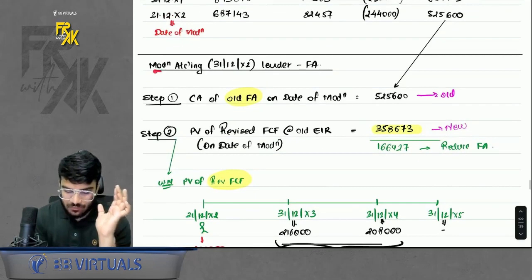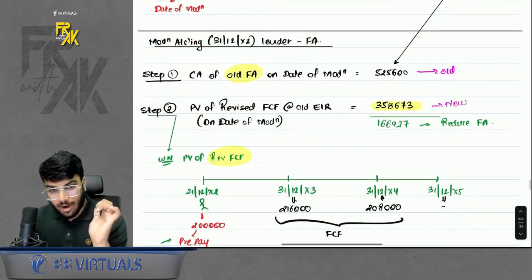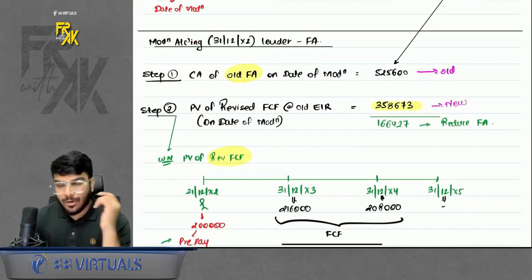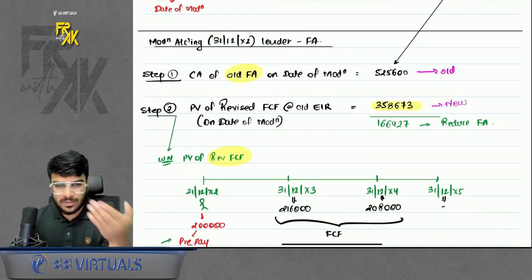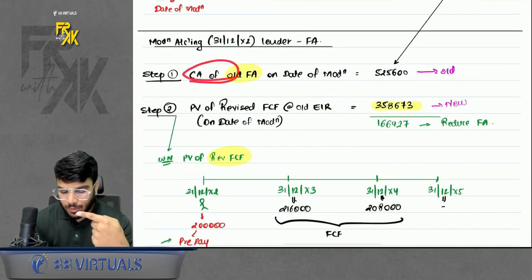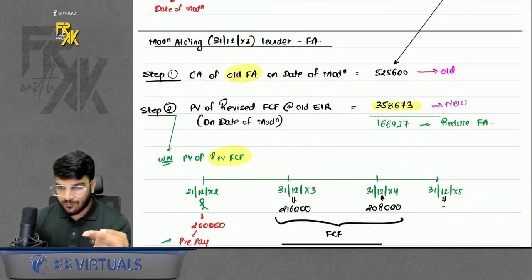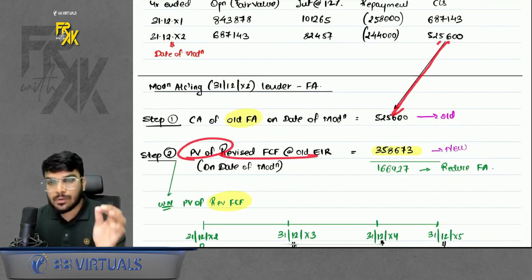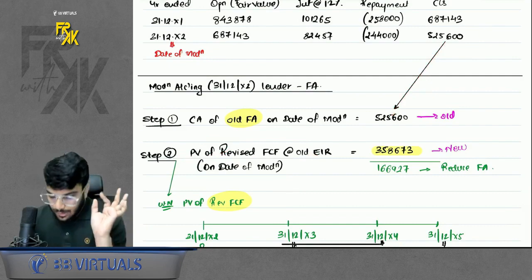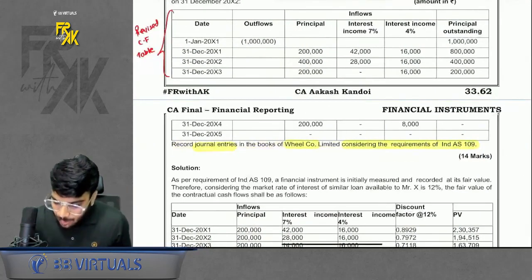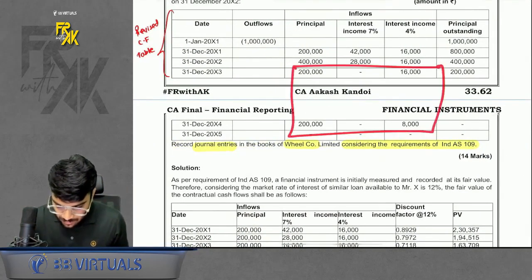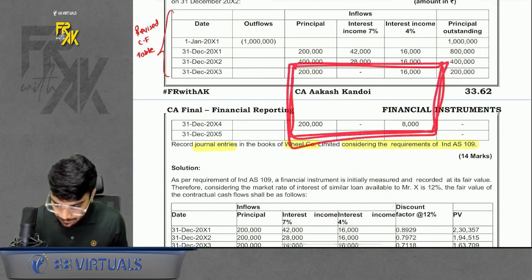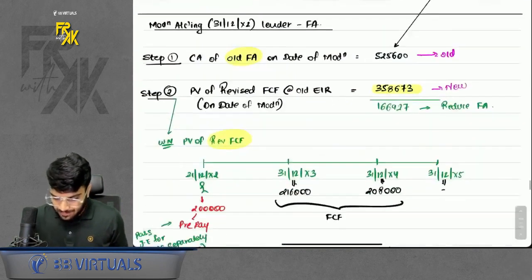Then after modification, what do we do? Fine, follow the steps. Step number 1, carrying amount of old financial asset on date of modification. How do you get it? From the previous LAT. Second, present value of revised future cash flows. Revised future cash flows mean after you make the prepayment, refer to the future cash flows. So after I make the prepayment, only 2 cash flows will be pending, these 2 cash flows. So I will find the present value of these.